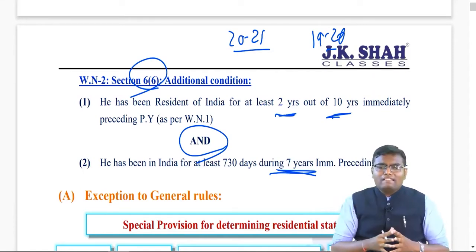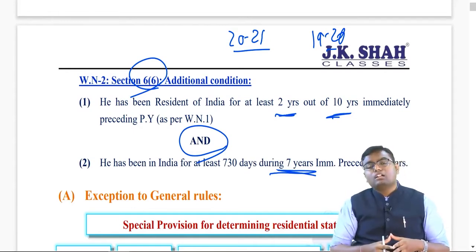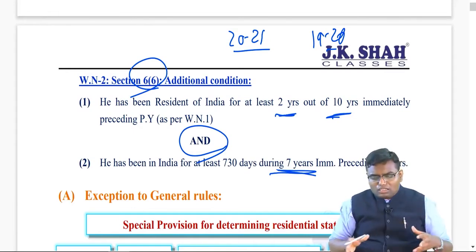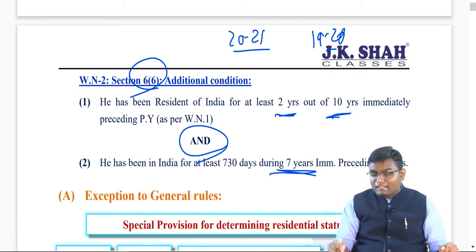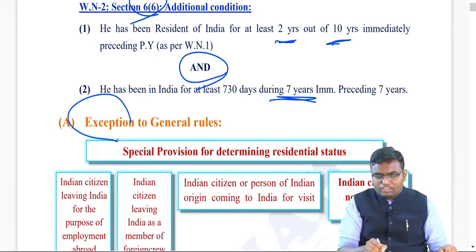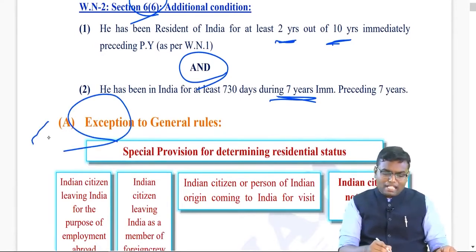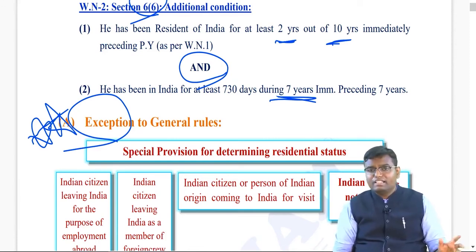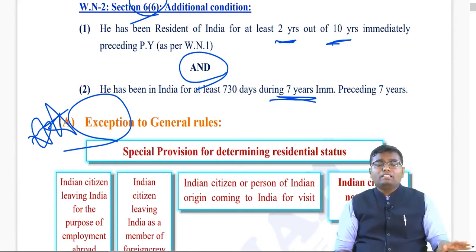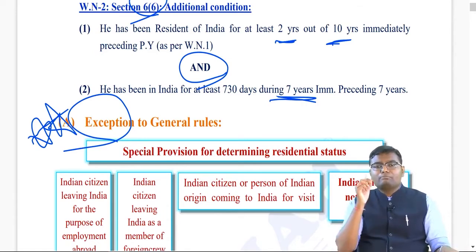Now, once you decide resident, ROR, RBOR, NR, but at all times, all the basic conditions and all the additional conditions are not applicable. There are some exceptions to the residential status calculation. These exceptions are most important for your exam. See, in May 21, that is, in July 21, I predicted that this exception should be there in the exam, but they didn't ask this. So, in the November 21 exam, this becomes the most important topic for you.